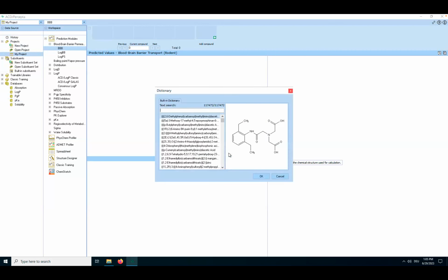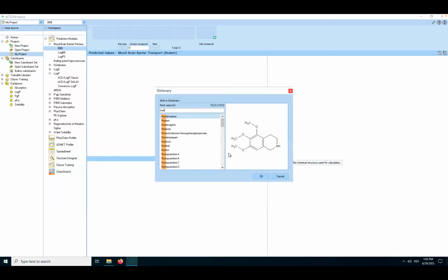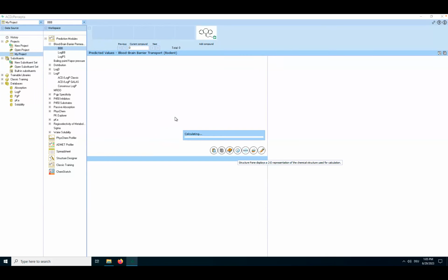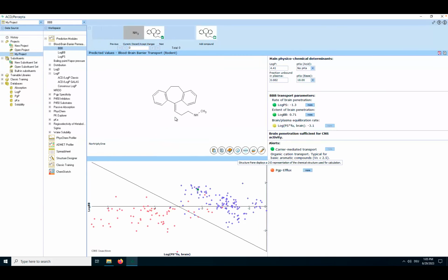I'm going to take as an example nortriptyline, which is a drug that is used for treating depression. The reason why I chose this drug is because I wanted to show you a little bit of an activity on the central nervous system.